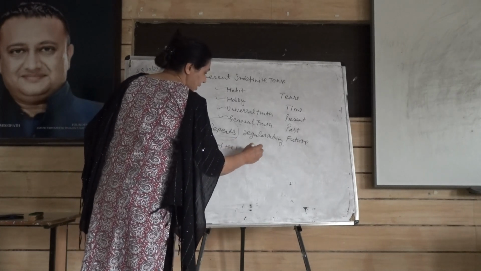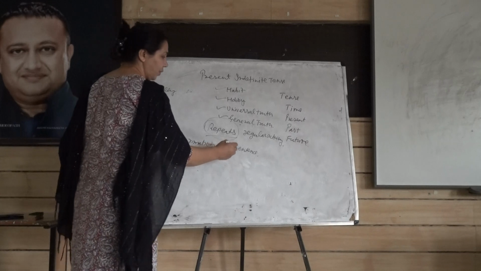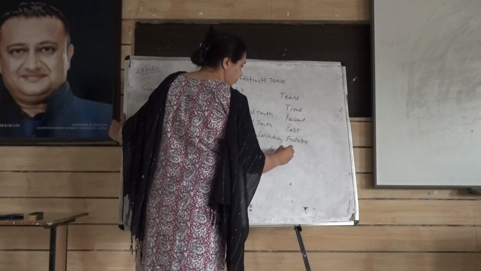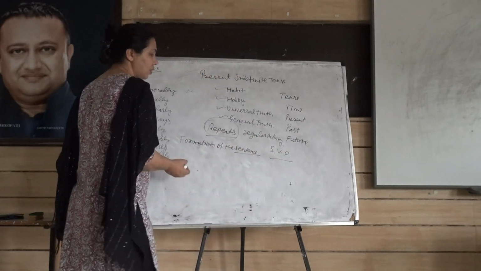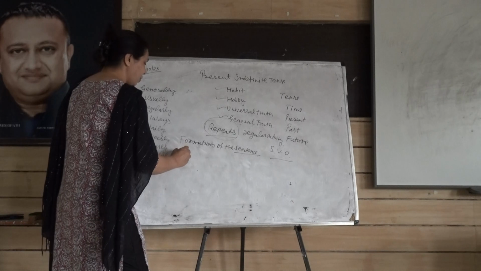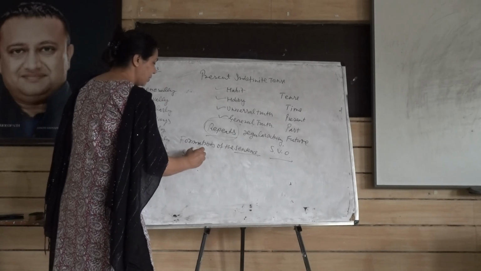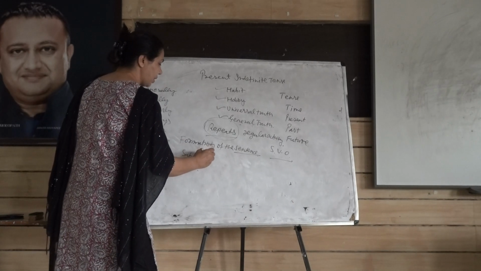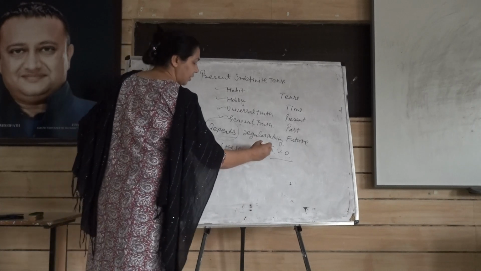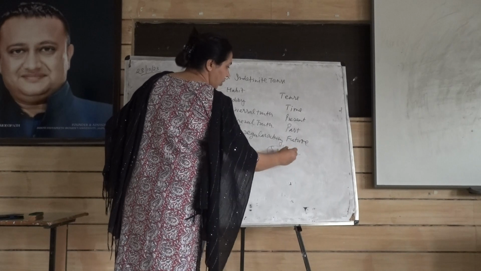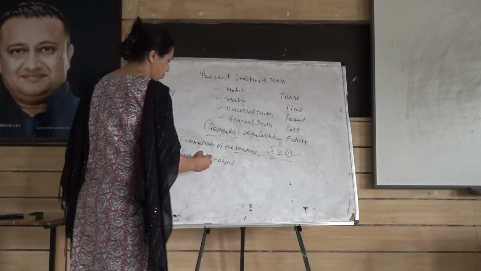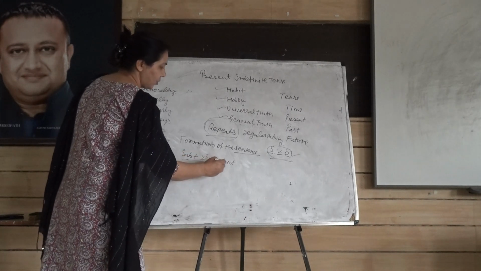Yesterday in the previous session I already told you, when we are making any sentence in English, we follow this rule: subject, verb plus object. This is the rule of learning English grammar, right? So first you take the subject, then the verb, then the object.